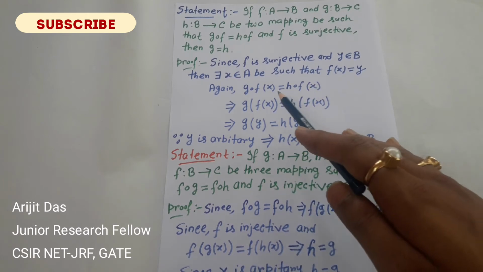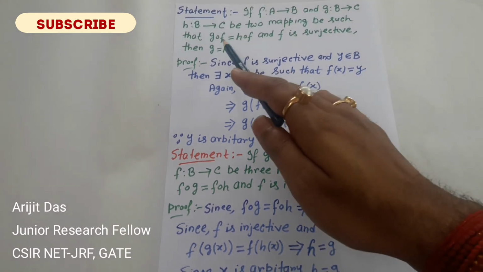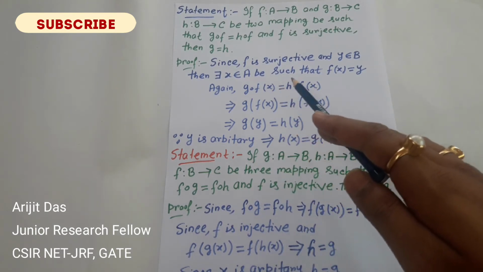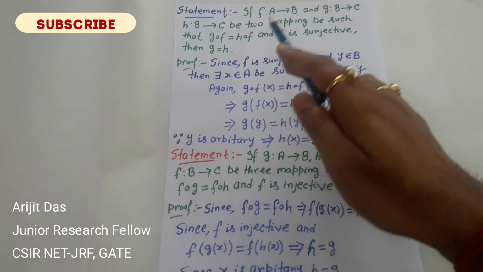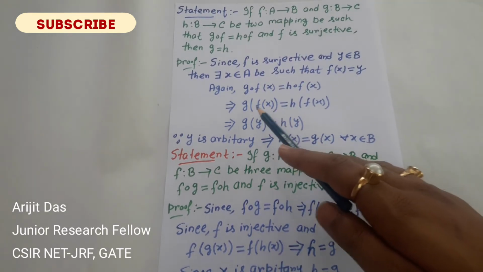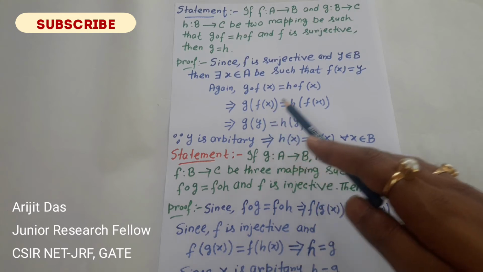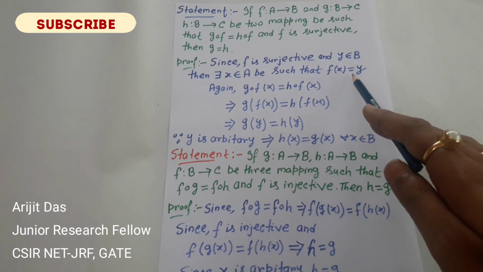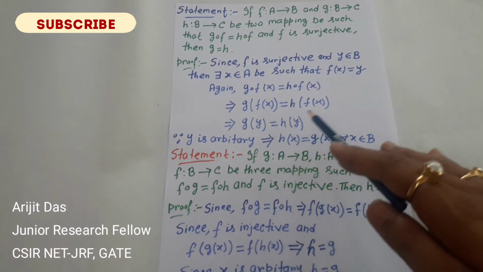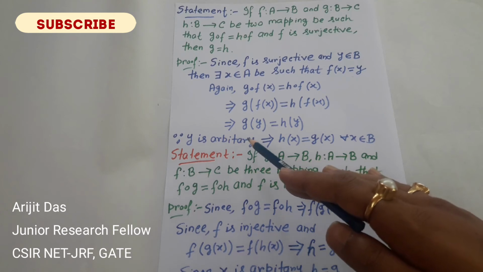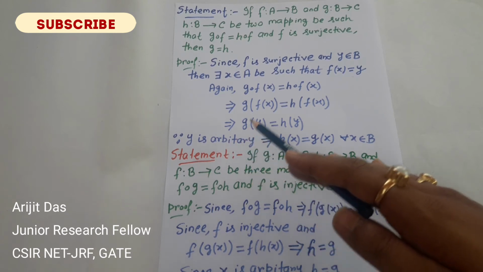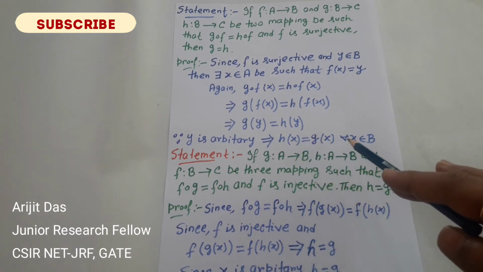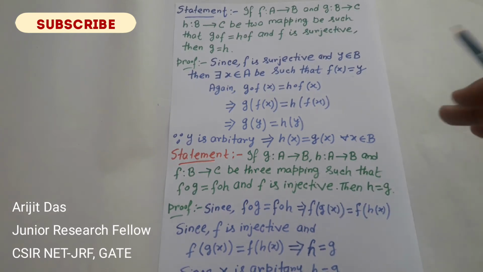Now another condition is given, that is (g∘f)(x) equals (h∘f)(x) for any x in A. If we expand this composition, we get g(f(x)) equals h(f(x)). Now we have f(x) equal to y, so we put the values here: g(y) equals h(y). Now y is an arbitrary element of B, so we can say that h(x) equals g(x) for all x belonging to B. Hence the proof.